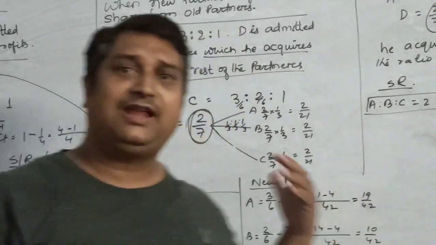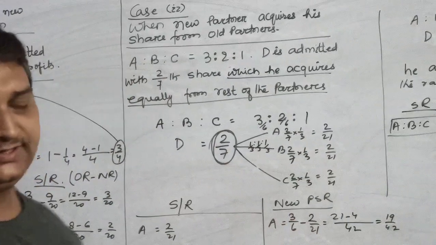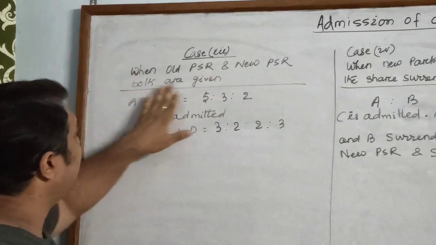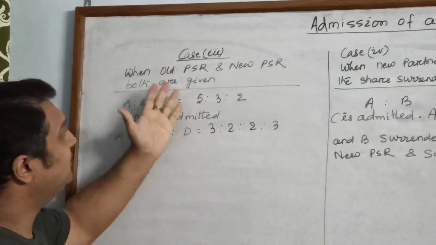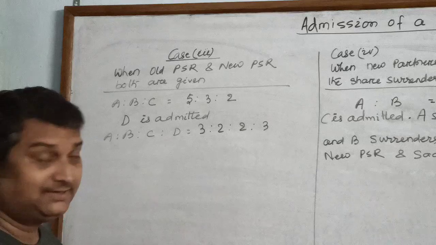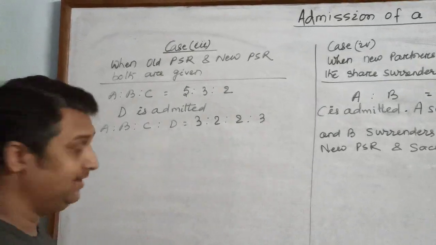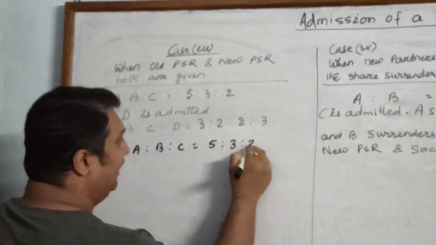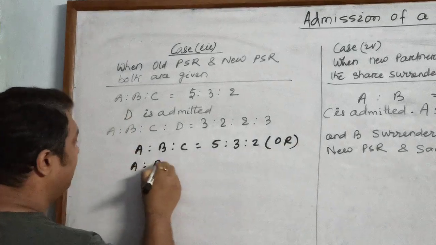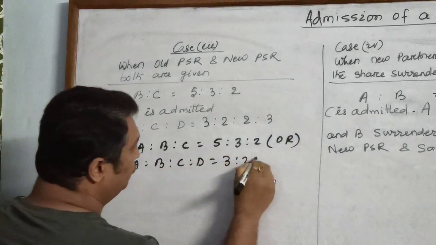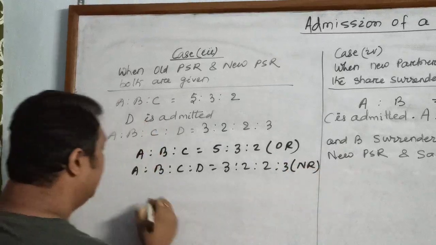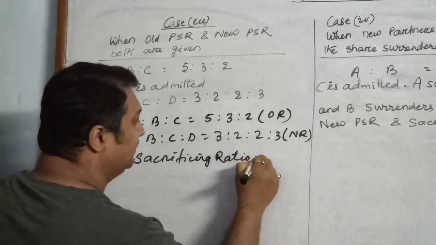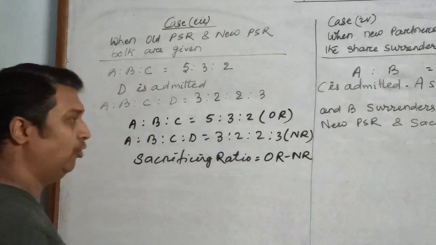Now, let us take another case to understand this condition. This is case number 3, when old profit sharing ratio and new profit sharing ratio both are given. Since both are given, there is no question of calculation of new PSR. You are supposed to only calculate the sacrificing ratio. So when you are provided with the old ratio, you will write it as old ratio. You will also write the new ratio, that is 3:2:2:3. This is your new ratio.